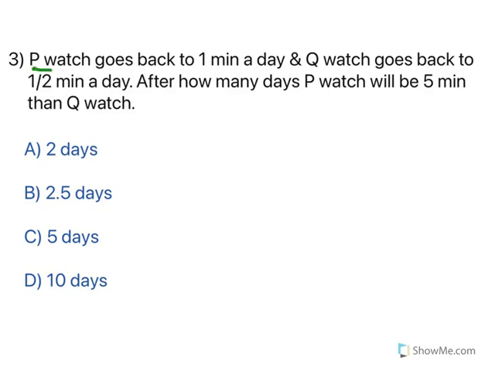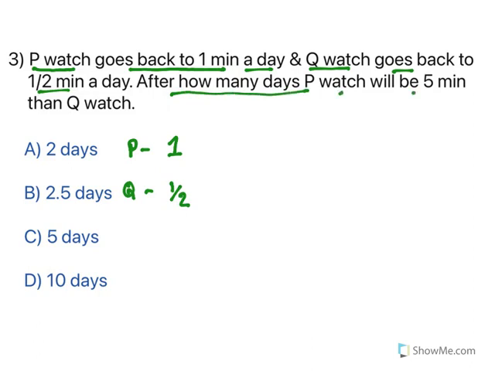Now see, P watch goes back 1 minute a day. So what is given? P watch goes back 1 minute a day, whereas Q watch goes back half a minute a day. So Q on the same day goes back half a minute. Now after how many days will P watch be 5 minutes less than Q watch? This is what is asked.